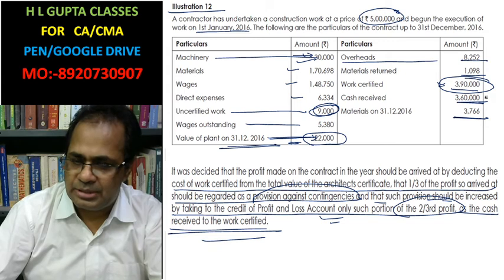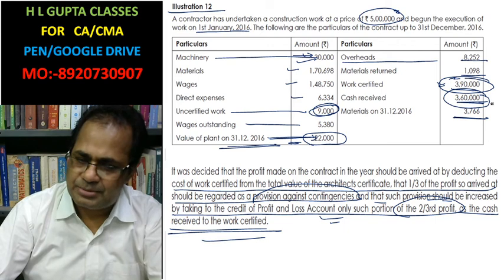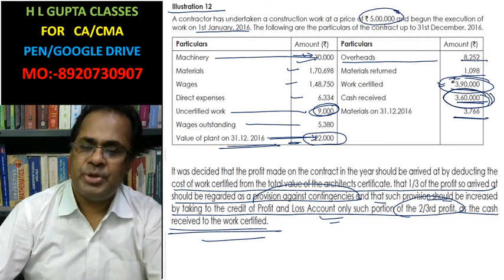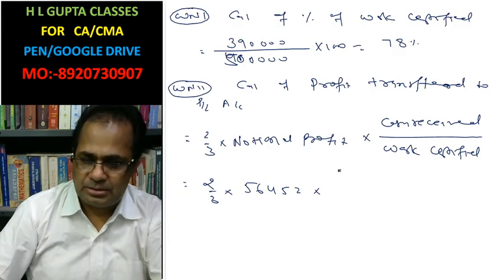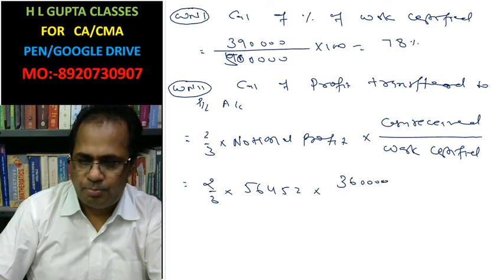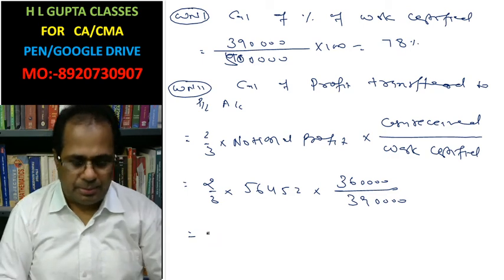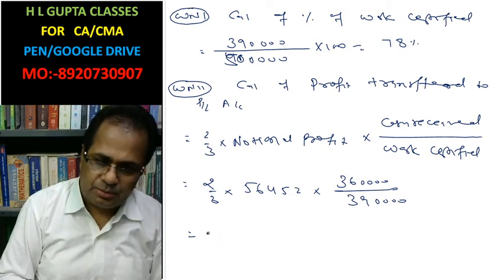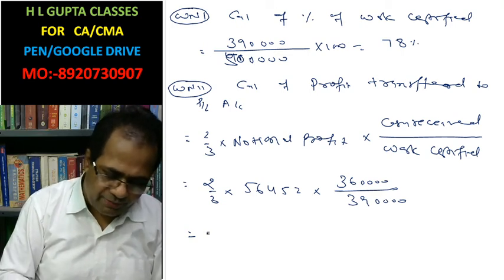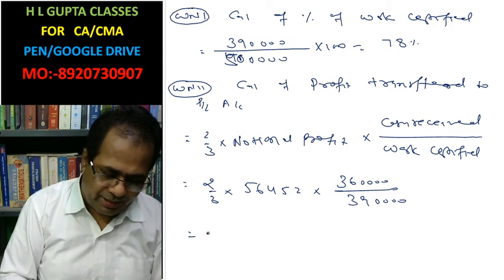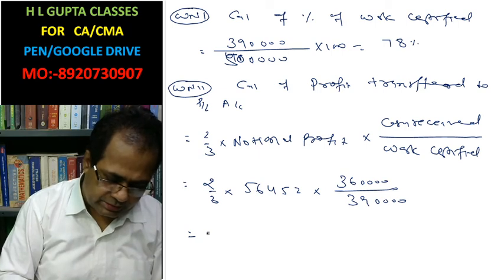Work certified is 3,90,000 and cash received is 3,60,000. So you write 56,452 into 2 divided by 3, into 360 divided by 390.